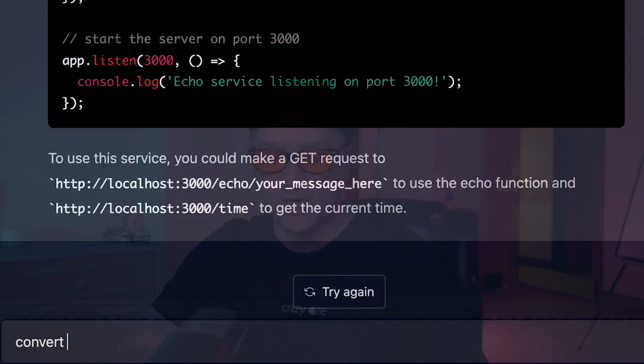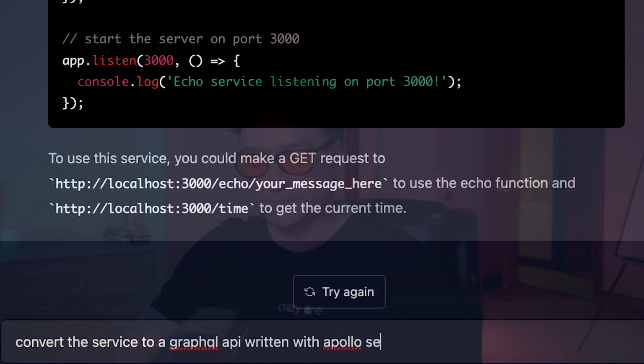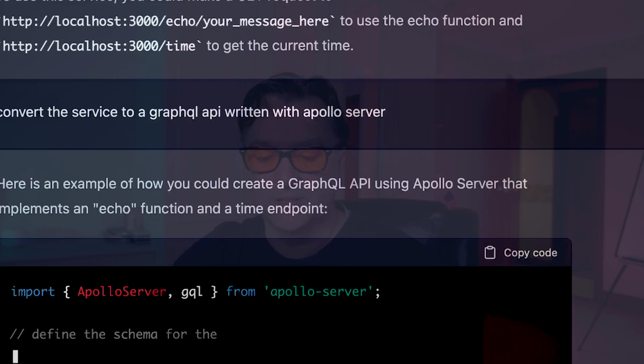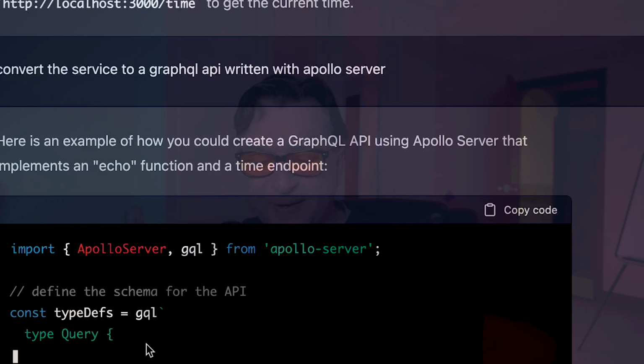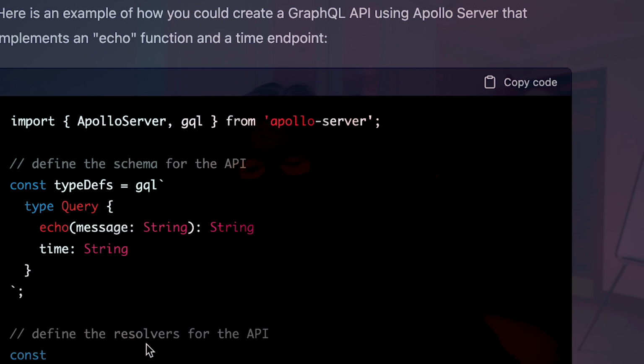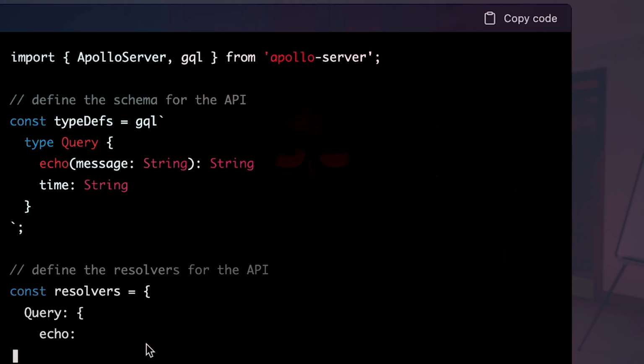So convert the previous service, convert the service to a GraphQL API written with Apollo server. If I run that, I'm sure it's going to convert the same thing into GraphQL. And there you go. It's written Apollo server code, and it's basically converted everything into the format that I want. So it's pretty good, right?